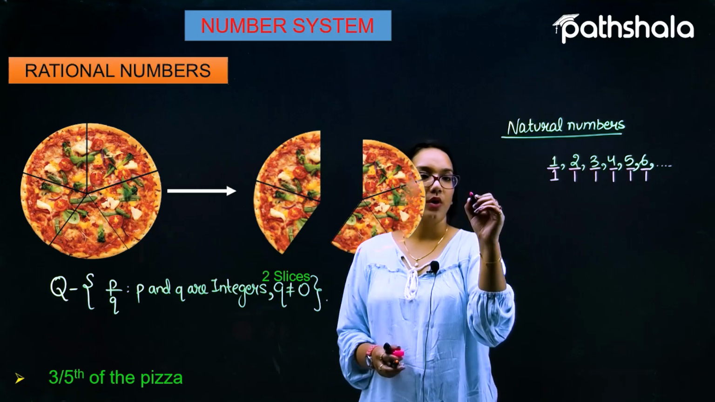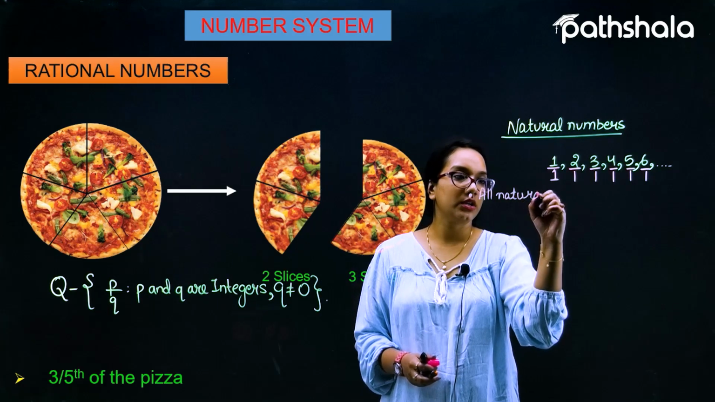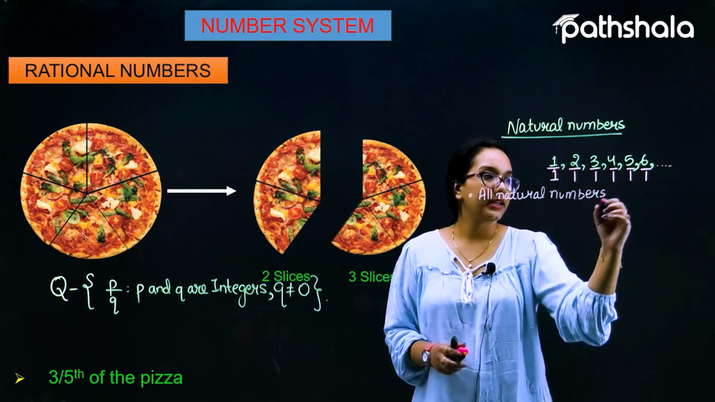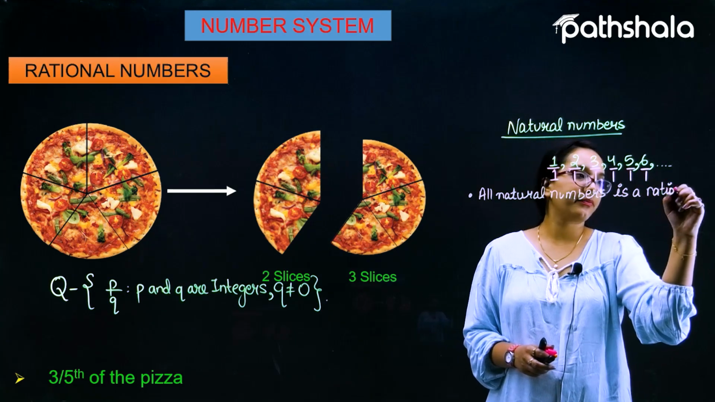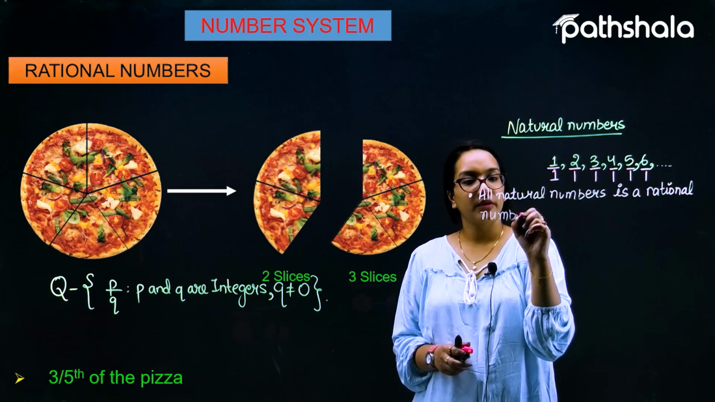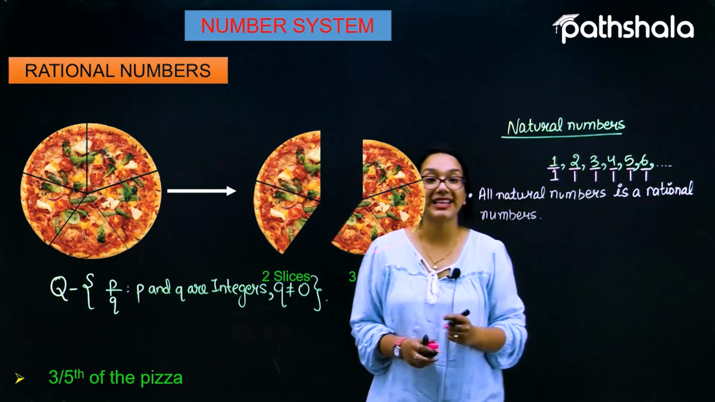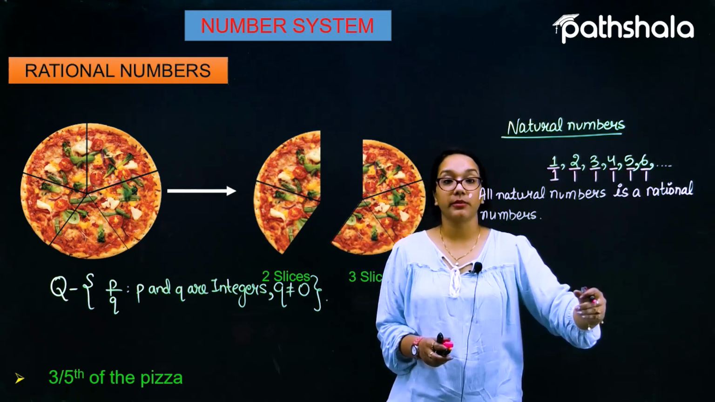So we can say that every natural number is a rational number, because the natural numbers can be represented in the form P by Q. So all or every natural number is a rational number.